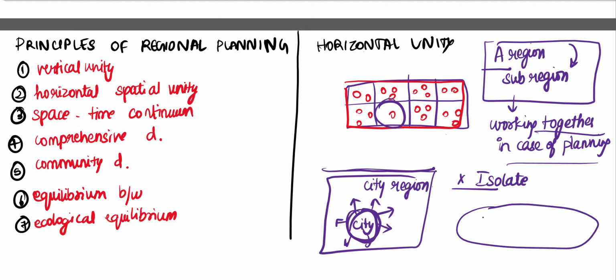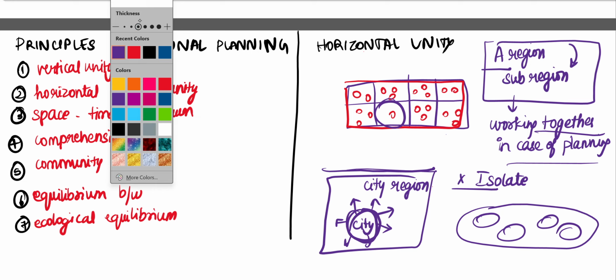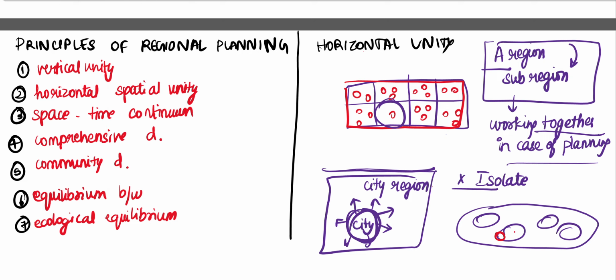We have a region, it has certain sub-regions. Inside those sub-regions, we again have certain regions which are classified within the sub-region. So when we are planning, we need to work together, and we cannot isolate a specific region from its neighboring region.